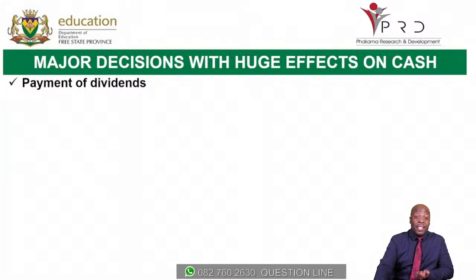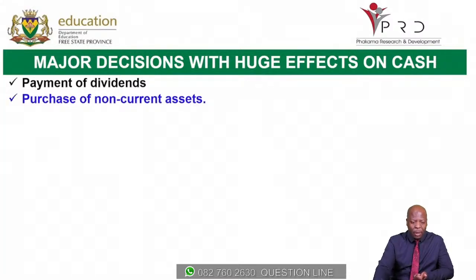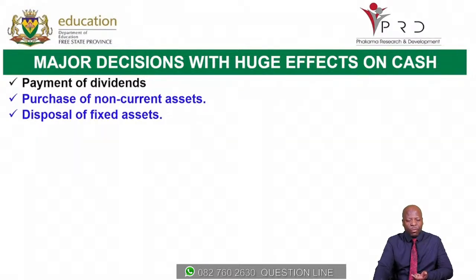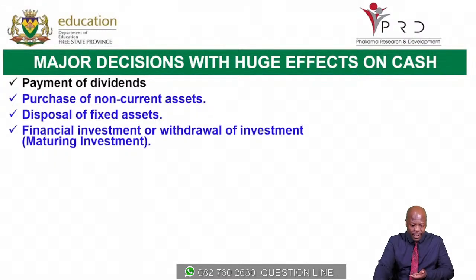So the first major decision that we can talk about is the payment of dividends. The purchase of non-current assets. We're talking fixed assets here. The disposal of fixed assets. Financial investment or withdrawal of investment. So these are major decisions that need to be decided on in a company.